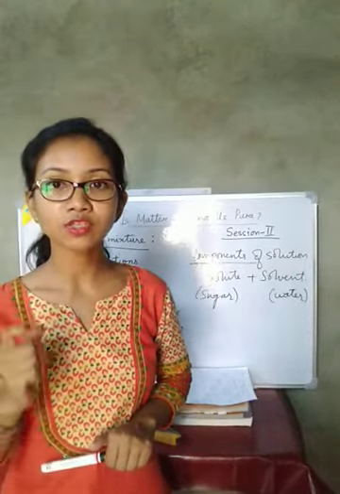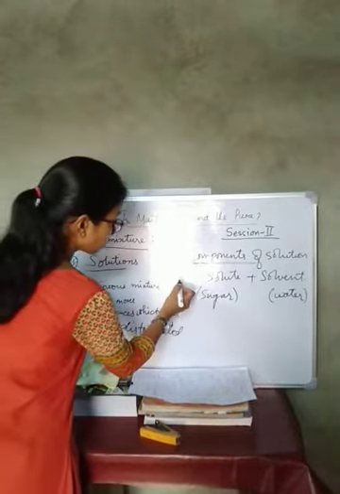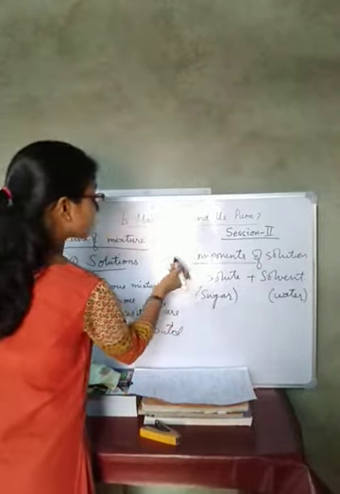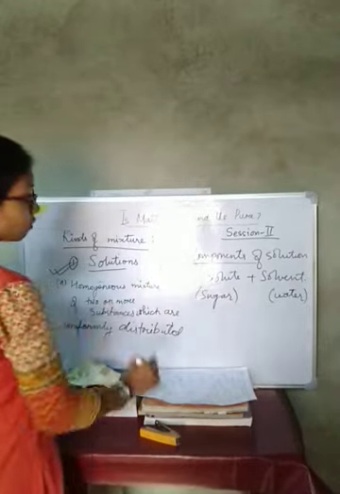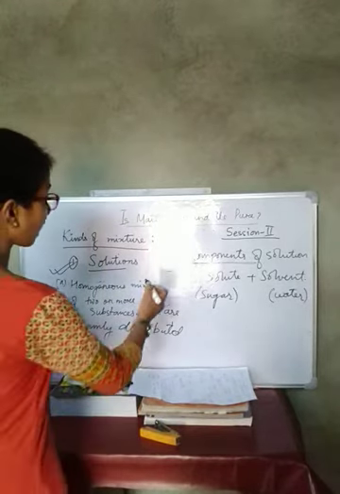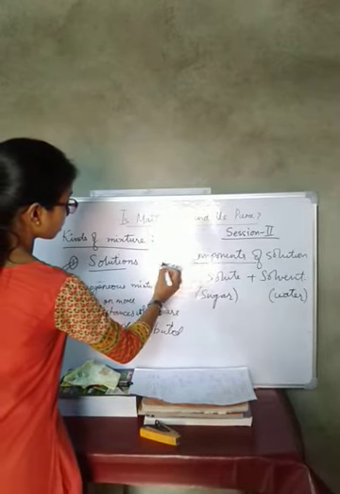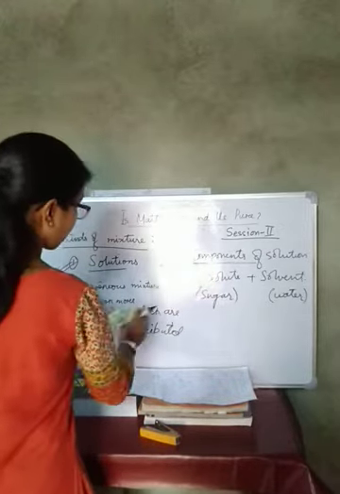That is, if we consider the particles of the solute to be spherical, then the size of the particle is 1 nanometer in diameter.